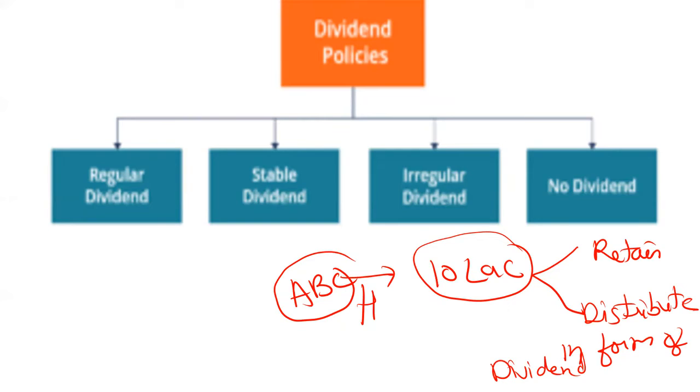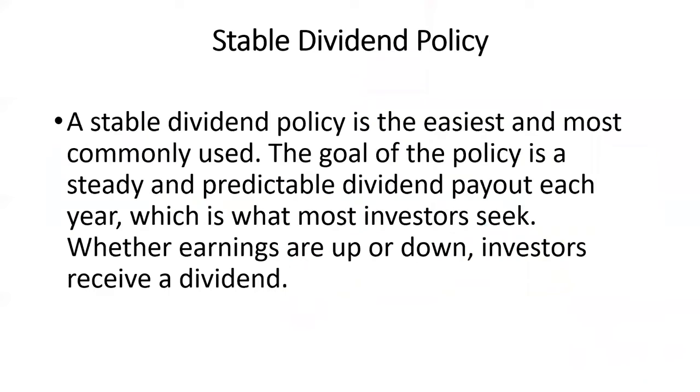So let's discuss the dividend policies. We have four dividend policies: stable, regular, irregular, and no dividend. These are the four types of dividend policies which we have to understand. Let's understand one by one. What is the stable dividend policy? A stable dividend policy is the easiest and the most commonly used. If it's asked in the exam which type of dividend policy is easiest and most commonly used, mark stable dividend. The goal of this policy is a steady and predictable dividend payout each year.